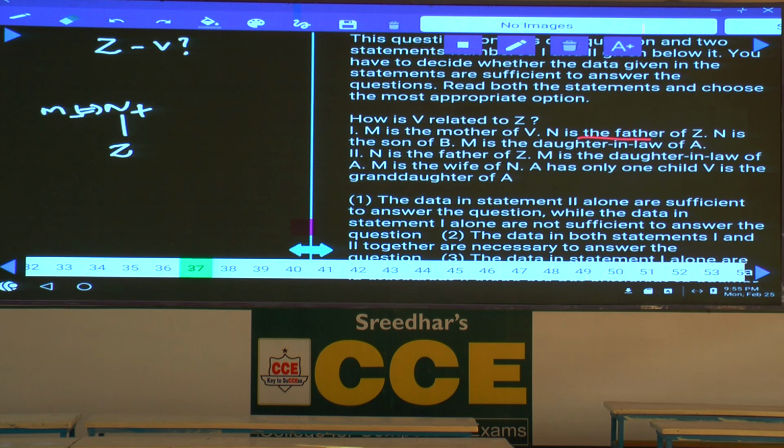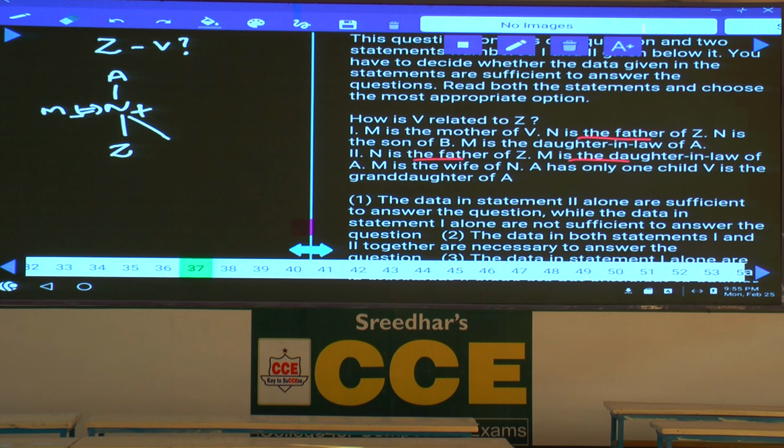N is the father of Z. M is the daughter-in-law of A means A will be here. M is the daughter-in-law of A, and M is the wife of N. A has only one child, that is none other than N. V is the granddaughter of A.